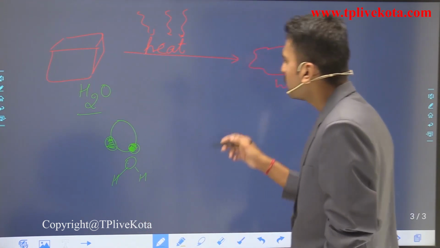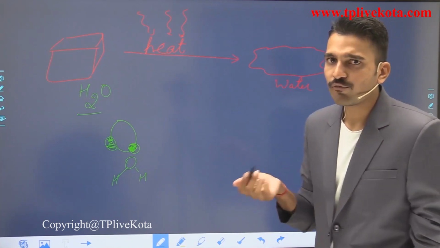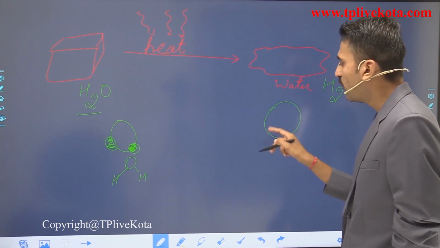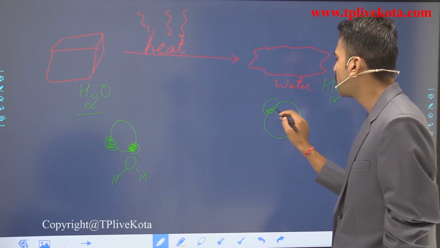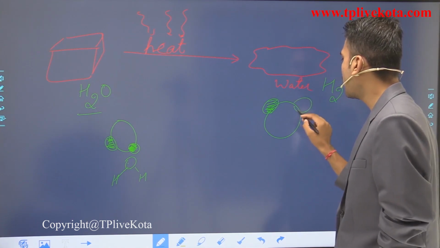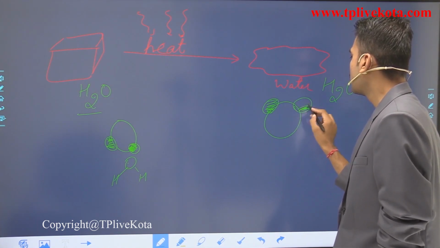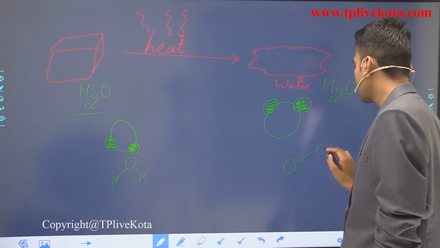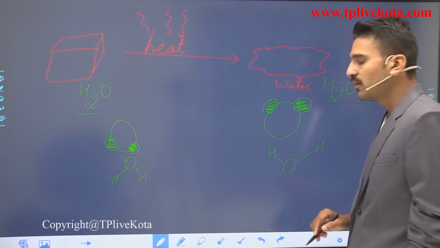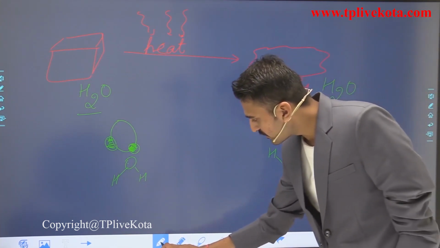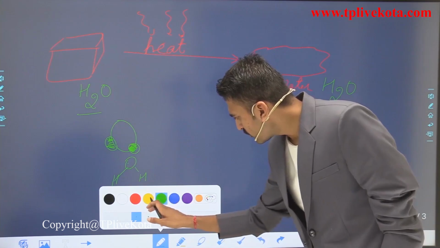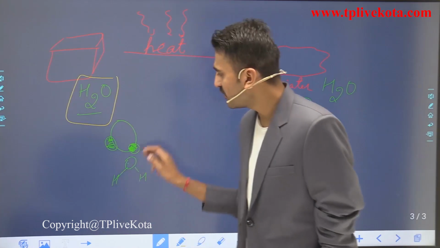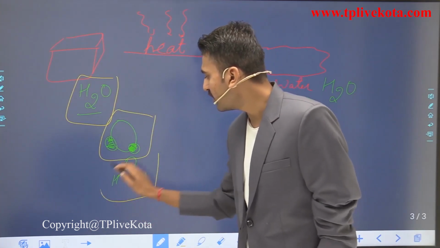So what is happening here? It is changing into water. And what is the formula of water? The formula of water is H2O, that is one oxygen atom attached with two hydrogen atoms at a certain angle. Or you can simply write it like this. So let us examine whether the molecular structure has changed or not. What is the molecular formula here? H2O. What is the structure here? Just like that, or you can represent it like this.